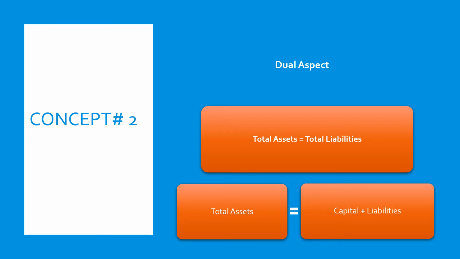Just to brief a few examples of how the legs of any transaction involving these assets and liabilities can create or reduce assets and liabilities, I'll cite a few scenarios. The first one would be a scenario where there is an increase in an asset as well as an increase in capital. For example, the owner introduces capital into the business.